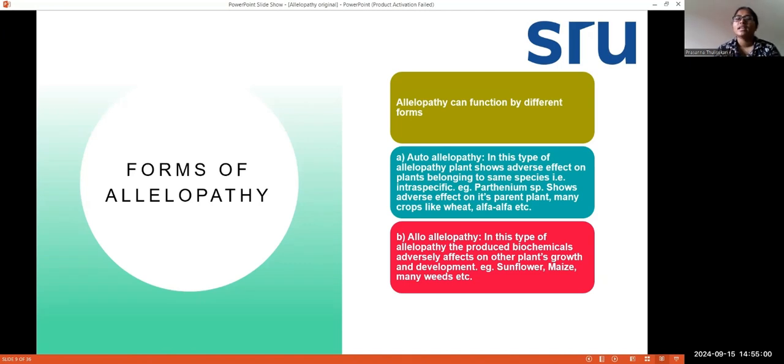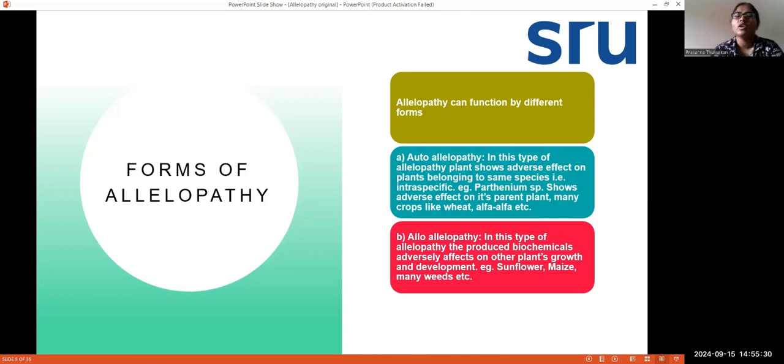And the next example is alfalfa. This is also producing some kind of chemicals that are harmful to the next coming alfalfa plant. So one generation of plant, when it has decayed and produced some kind of toxins, when that similar plant comes in the second generation, those chemicals are harmful to that species itself. So it is called autoallelopathy, and the examples include Parthenium species, wheat, and alfalfa.